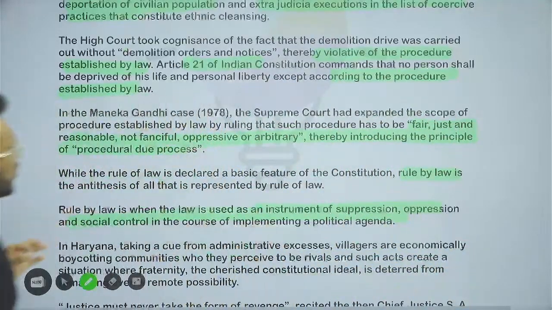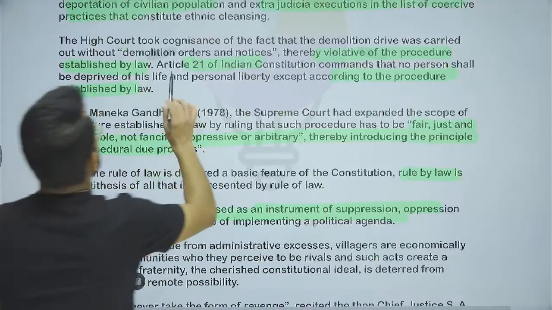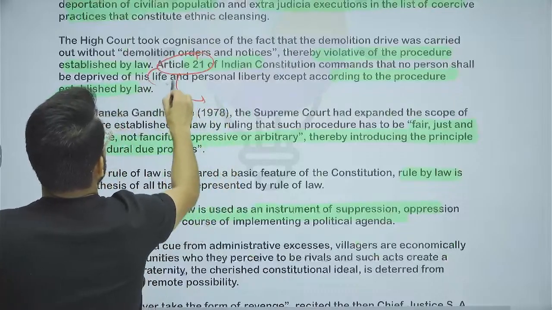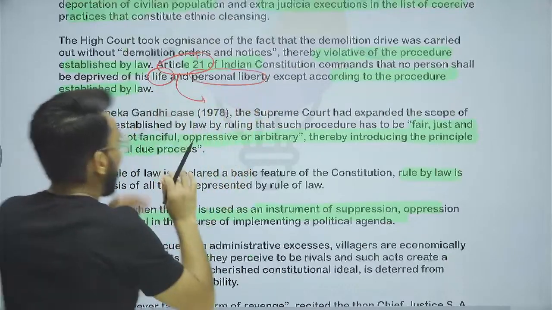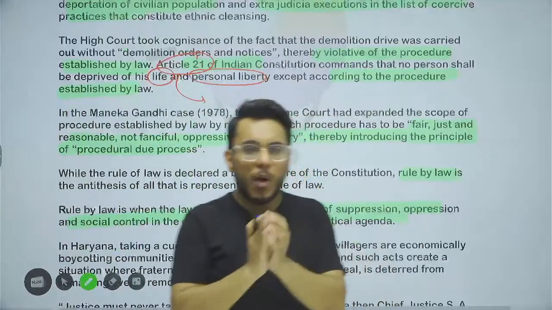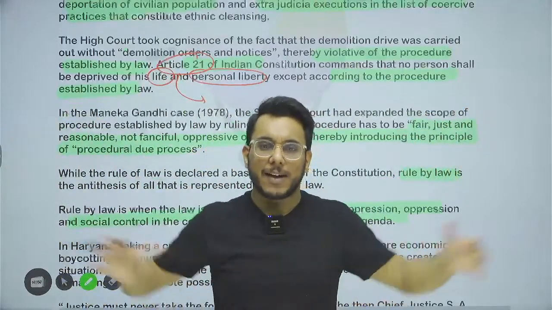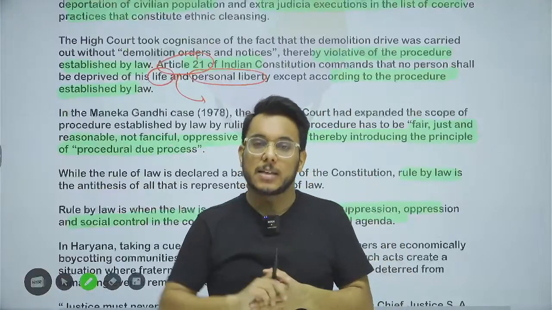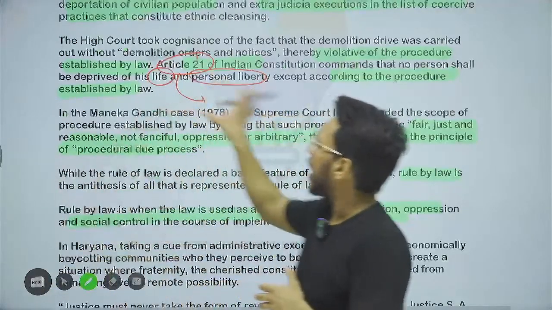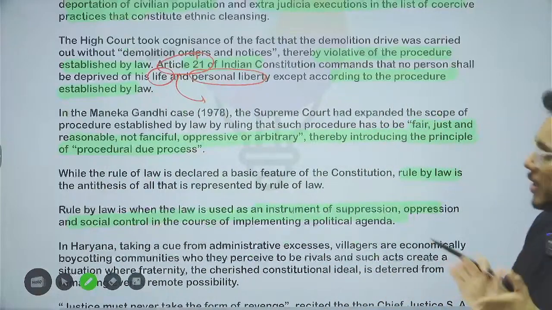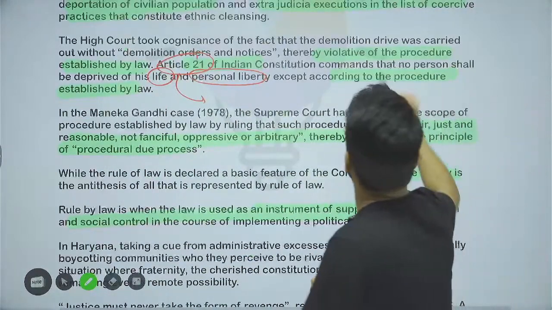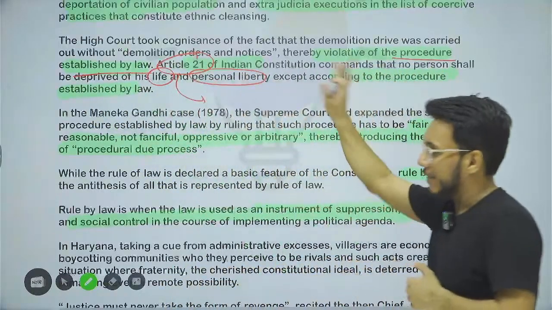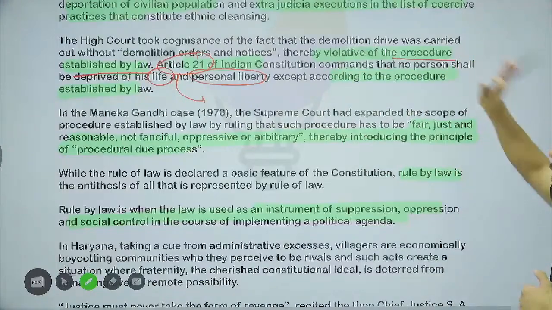Now, the High Court provides that we have Article 21. And Article 21 talks about the right to life and personal liberty. And this Article 21 is a very wide, expansive article. Very widely this article has been interpreted by the judiciary in the past. And it is being said that by demolishing the houses, Article 21 is getting violated. Under Article 21, there is the phrase procedure established by law that has to be followed. Whether procedure established by law was followed or not.